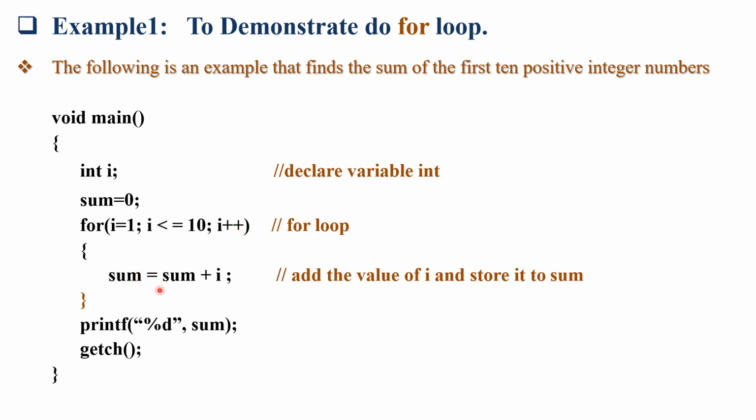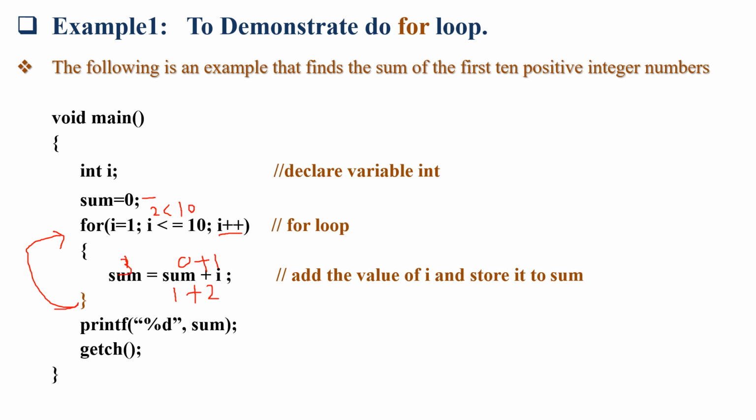Okay. So sum equal to sum plus i. What is the value of sum right now? 0, because we initialized sum equal to 0. But what is the value of i? 1. So 0 plus 1 is 1. The latest value of sum is 1. Now once again this for loop will be executed, where the value of i is now 2, because of i plus plus. Now 2 is less than 10. Yes, condition true. So the value of sum is 1, and the latest value of sum is plus 2, so the latest value of sum is 3.